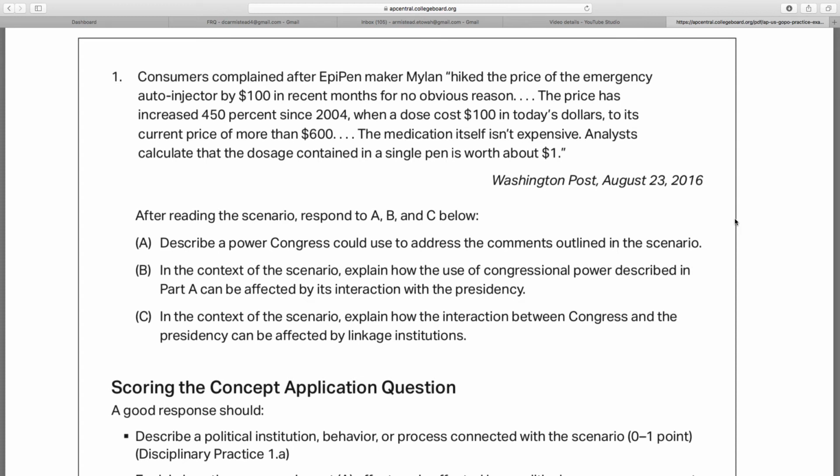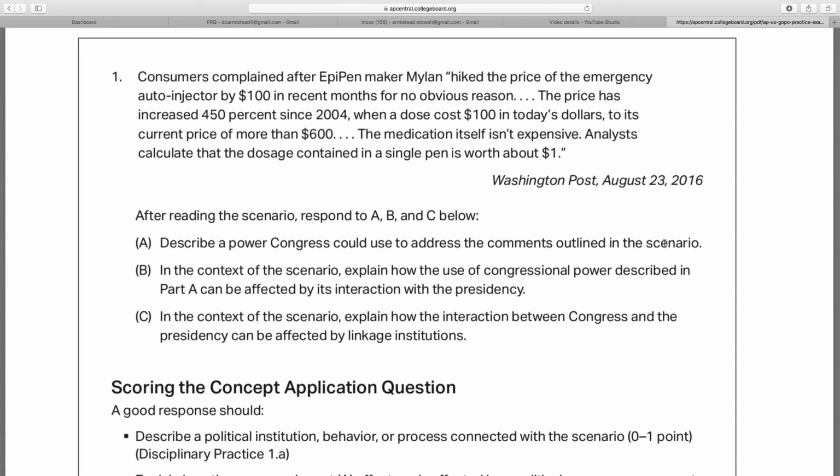Let's talk about what a bad response to that would be. A bad response would be Congress can use the Interstate Commerce Clause, and then you end right there. Now, that is correct. Congress can use the Interstate Commerce Clause, but they're saying to address the concerns outlined in the scenario. Where some of you guys are going to mess up, or where you have messed up in the past, is by not bringing the scenario, what's happening up here, into your response. So you would say, Congress can use the power of the Interstate Commerce Clause to pass a law that sets the EpiPen prices at a cheaper price. There you go. Now you've addressed the concerns outlined in the scenario.